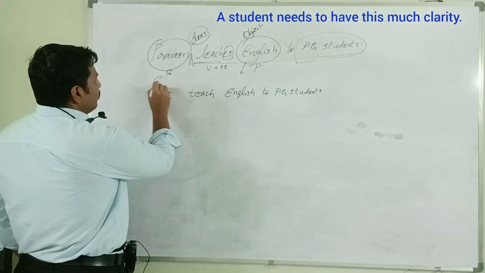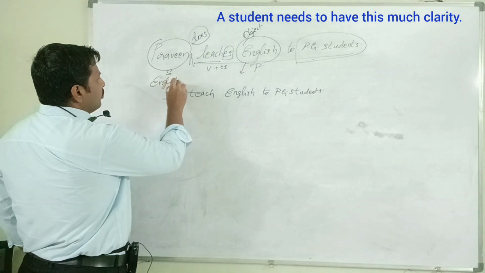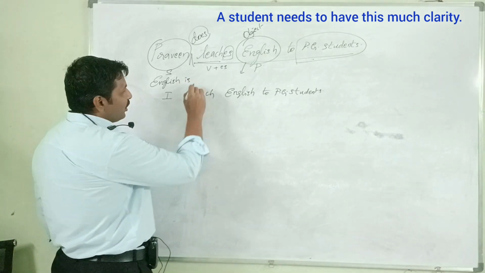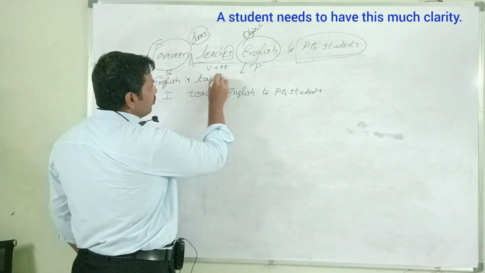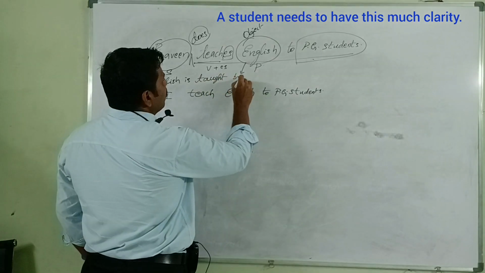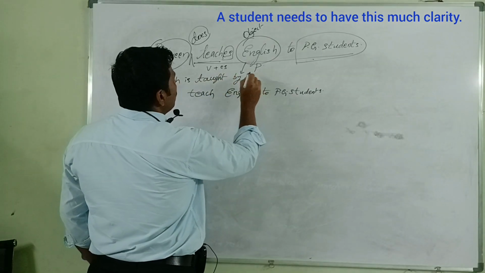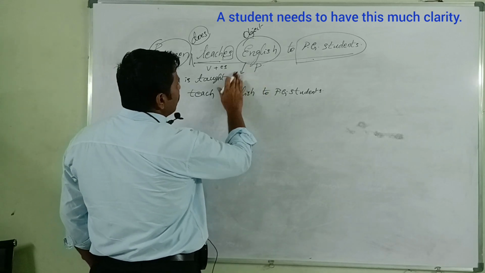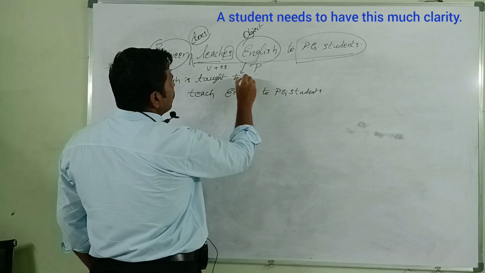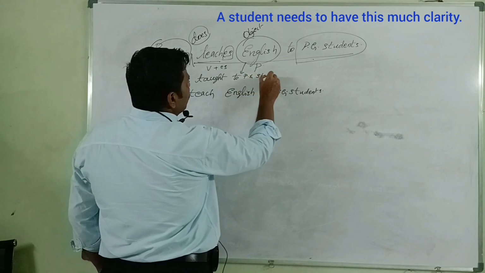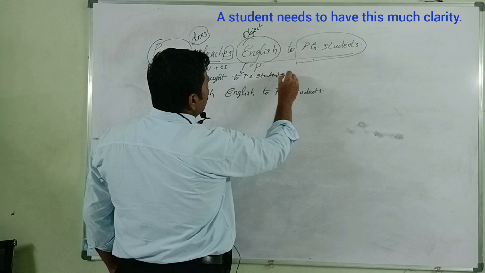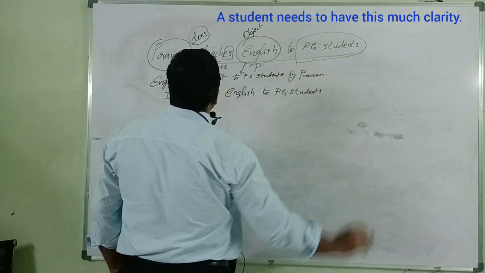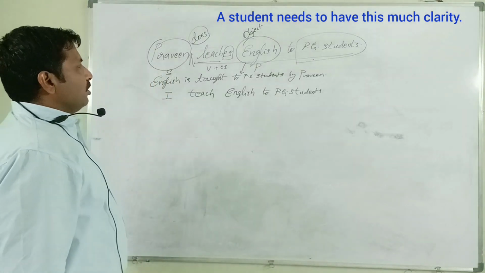Again, passive sentence of it. English is taught by Praveen to PG students. English is taught to PG students. Okay, by Praveen can be here or somewhere. English is taught to PG students by Praveen.